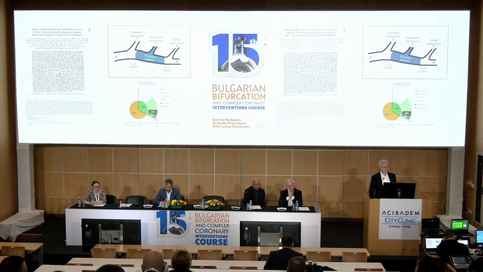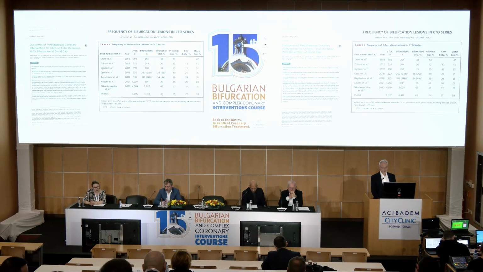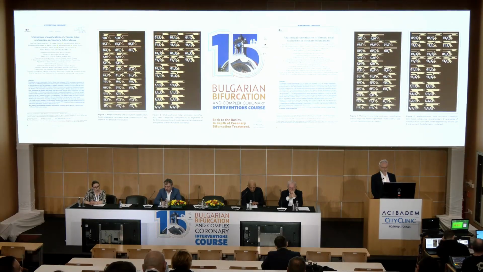And there was a EuroCTO registry that essentially detailed even more. You can see that, again, the numbers are very close, but over there the intralesion was 16%, and both proximal and distal was another 9%. So the main thing out of all of this is that the branches can be located anywhere, and this increases the different options that you have in treatment. Also, what are the different treatment strategies?